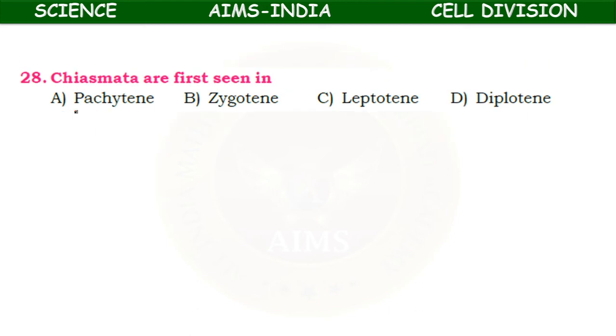Chiasmata are first seen in pachytene, zygotene, leptotene, diplotene. So diplotene. Okay. So chiasmata is nothing but where the chromosomes are attached. So this is the chiasmata. Okay. So it appears during diplotene of prophase 1.